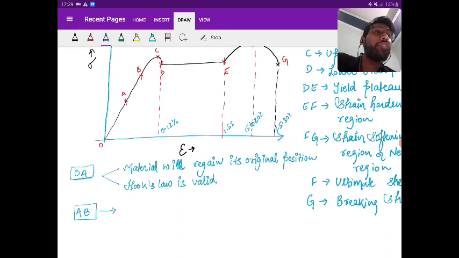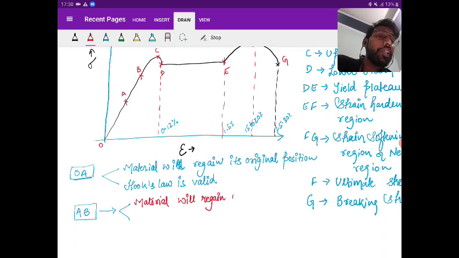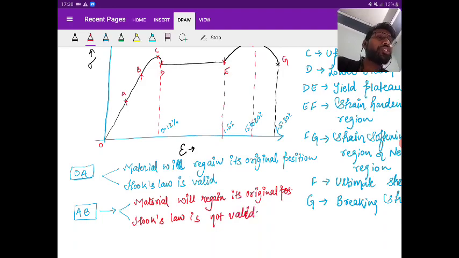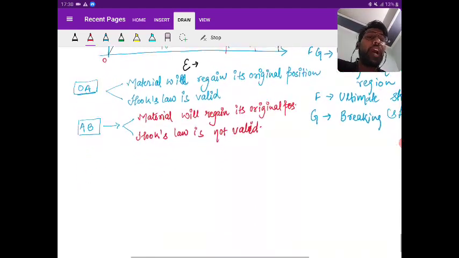So if the load is beyond the proportionality limit, the material will regain its original position, but Hooke's law is not valid. Is it clear? Now I'm going to talk about the C and D points, that is, the upper and lower yield point.